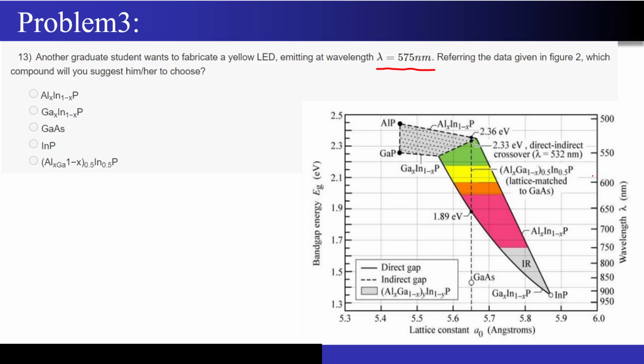Now I will just give you a starting point. 575 is somewhere close to here. Now what did I say? Whatever wavelength LED you want to design, you first draw a horizontal line like this.